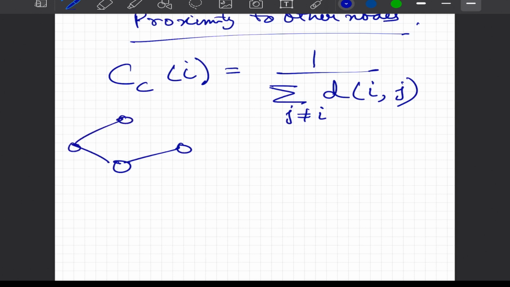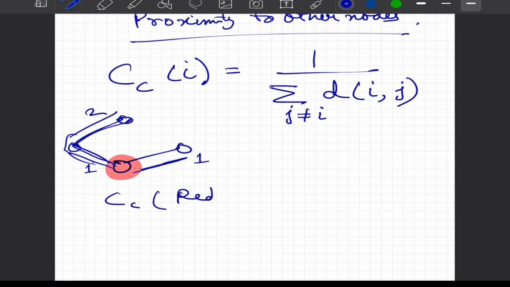Now, why this inverse? For example, let us again consider this simple graph, and we are interested to calculate the closeness centrality of the node that I have highlighted in red. Now, if you go from here, the distance is equal to 1, distance is equal to 1, and distance is equal to 2 from the node that I have highlighted, because you have to go here and then here.